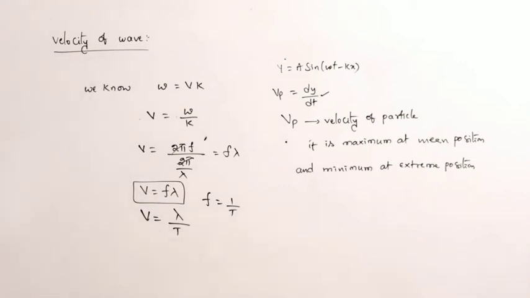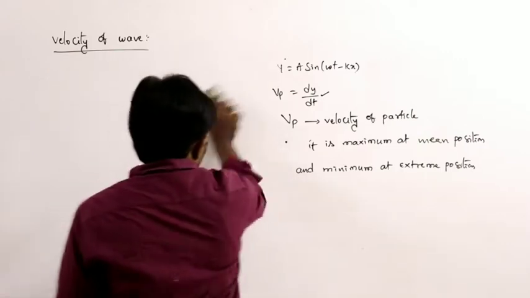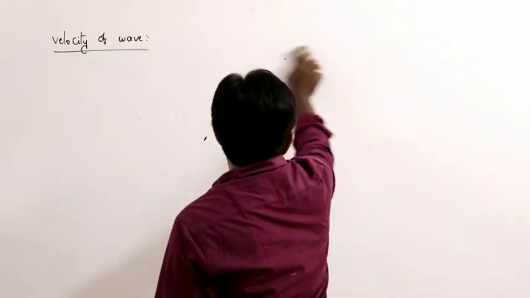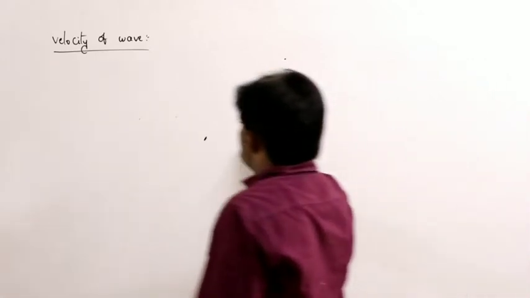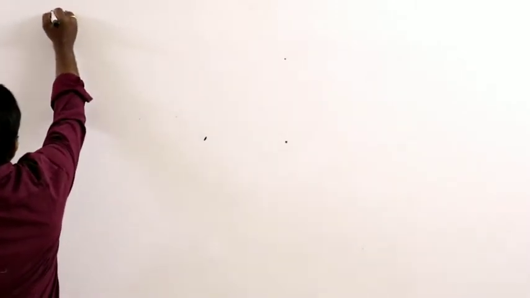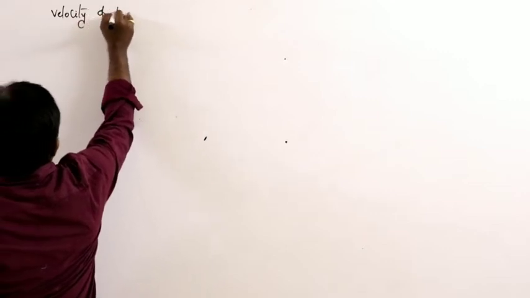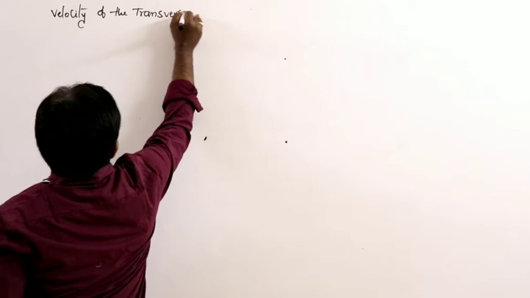Now we can discuss the velocity of the transverse wave and the velocity of the longitudinal wave. We have two types of mechanical waves. In that, first we can discuss the velocity of the transverse wave. What is the velocity of the transverse wave?